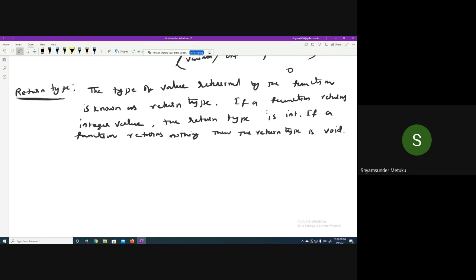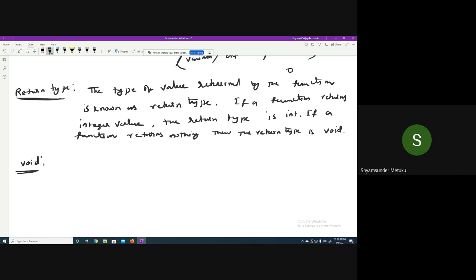So generally void functions will print results inside the function itself, because you are not going to return any number. It is always preferable to use printf statements inside the function where the return type is void. Is it clear to all of you? Yes, sir. Okay, I'll give an example of a void here, because void needs some attention.